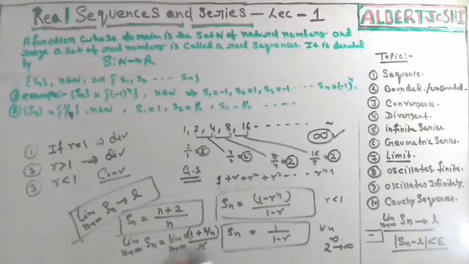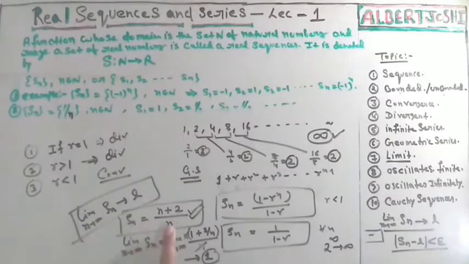Then 2 upon infinity is converging to 0, and this value is converging to 1. So when n is converging to infinity, your sequence is going to a finite value. It means that this is convergent.